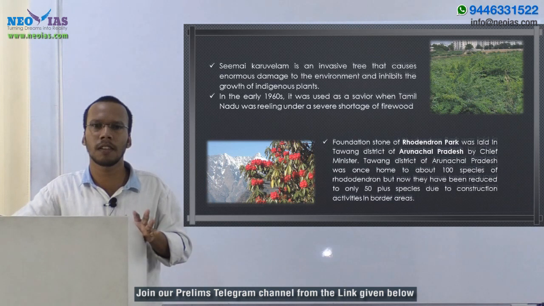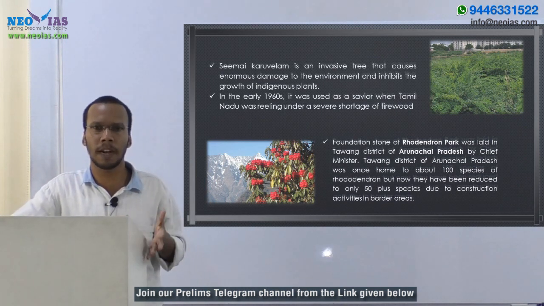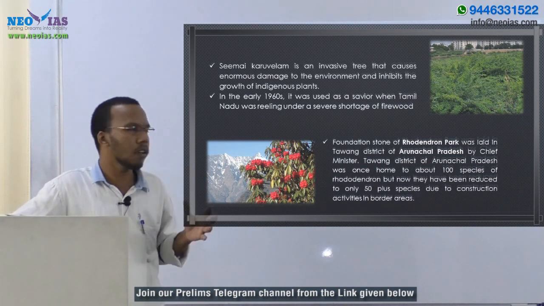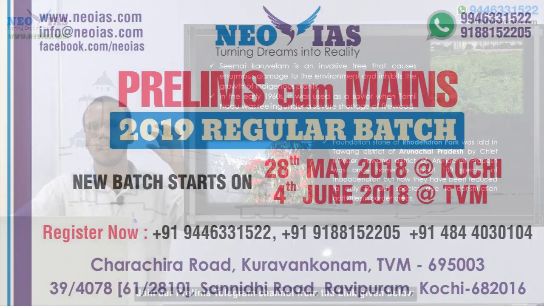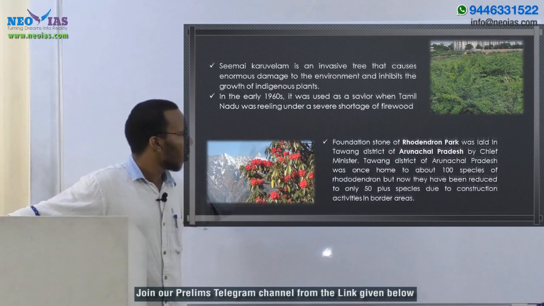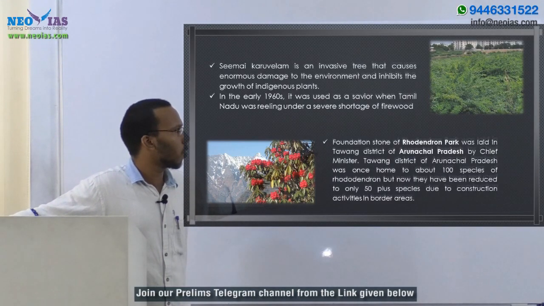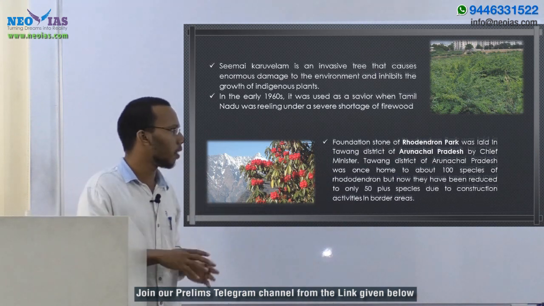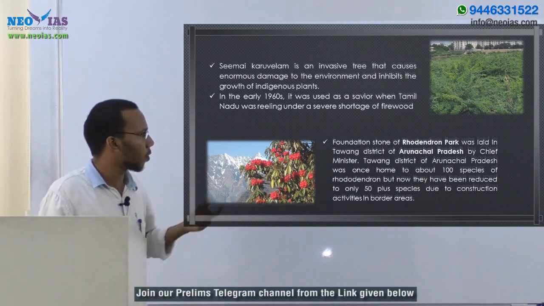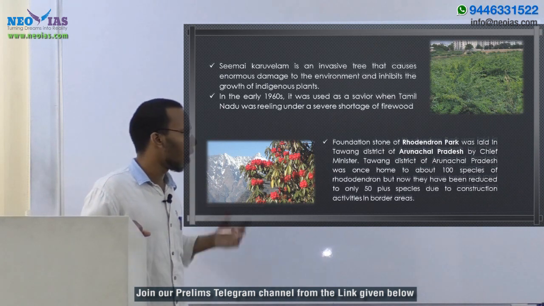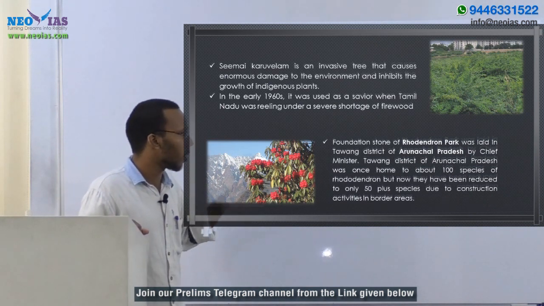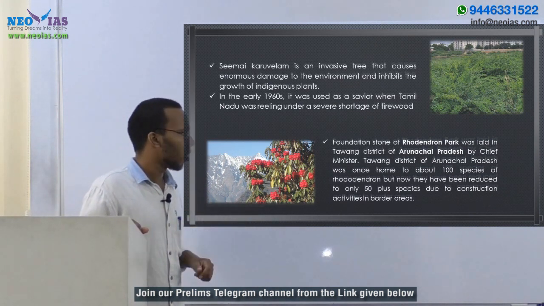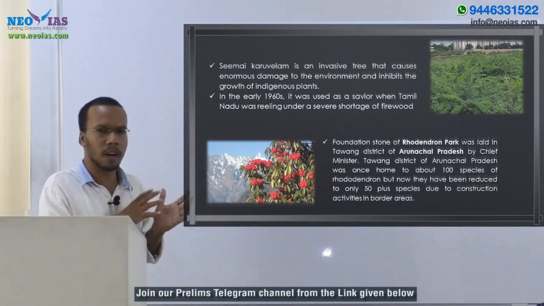So rhododendron is a broad classification of plant species. These are woody plants. The current affair was like this: the foundation stone of a Rhododendron Park was laid in Tawang district of Arunachal Pradesh by the Chief Minister. This Tawang district was once home to about 100 species of rhododendron, but they have been reduced to only 50 plus species due to construction activities in the border areas.